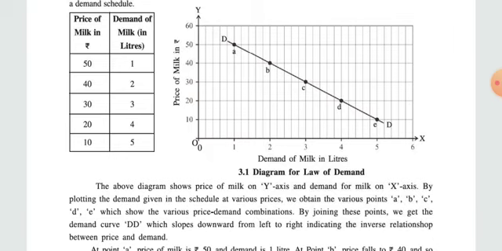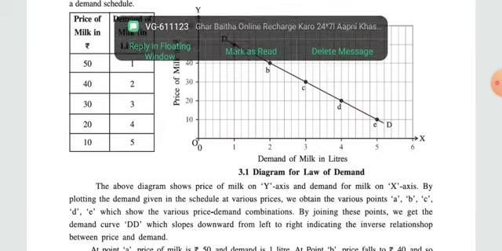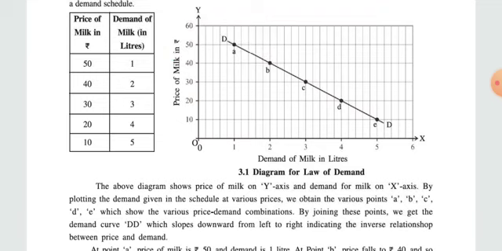So by plotting the demand given in a schedule at various prices, that is from 50 rupees, 40 rupees, 30 rupees, 20 rupees and 10 rupees, we obtain the various points A, B, C, D, E, which show the various price-demand combinations. As we already discussed in the diagram, at point A, the price of the milk is 50 rupees, while the demand for that particular milk is 1 liter.